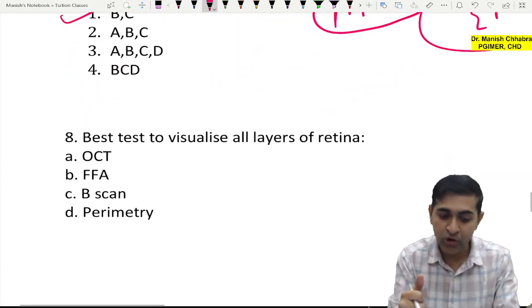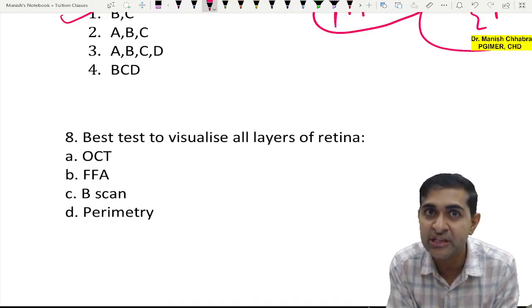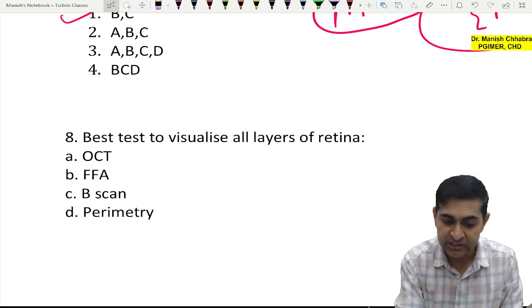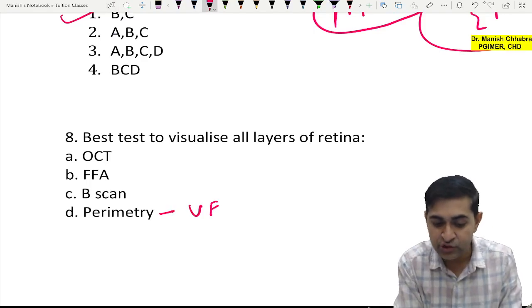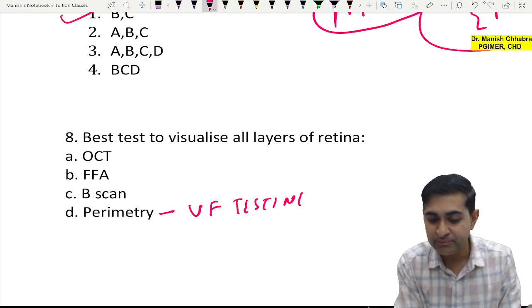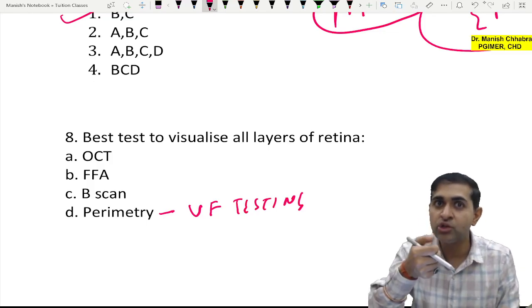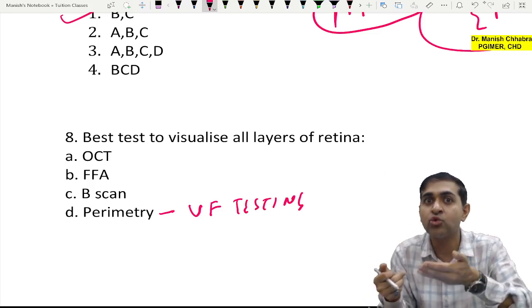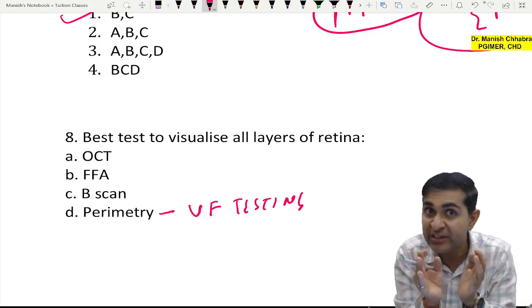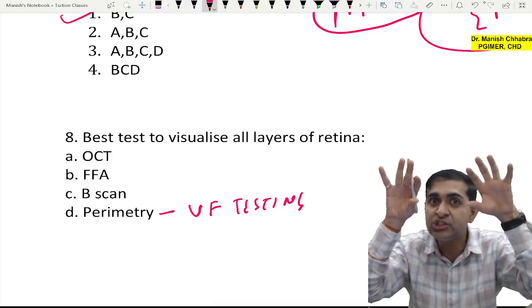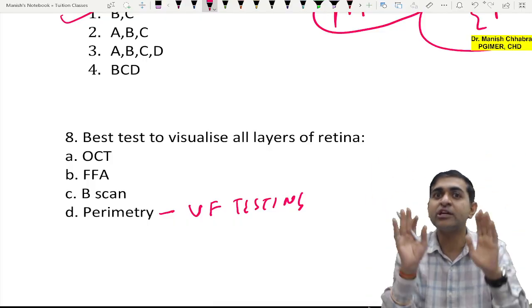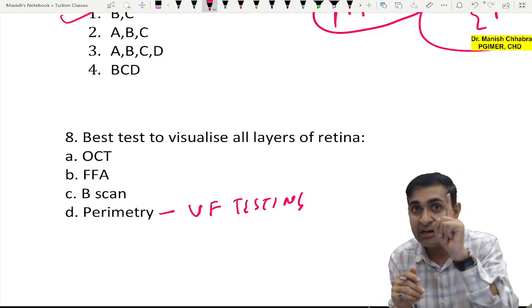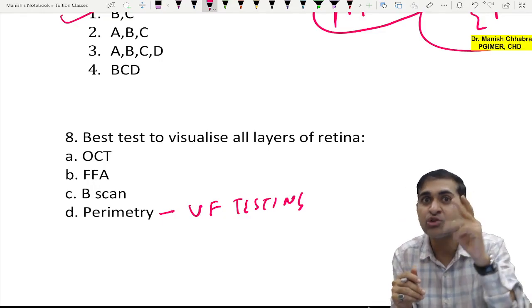Done? Okay, now the best test to visualize all layers in the retina. I always tell about these investigations in my classes. Perimetry is for visual field testing. Visual field means there is a perimeter, you give a remote to the patient. Whenever there is a flash of light, the patient has to press the remote and there is auto generation of the visual field, in which you will know which areas the patient is not able to see. So that is something functional, not the layer, not anatomical or histopathological.